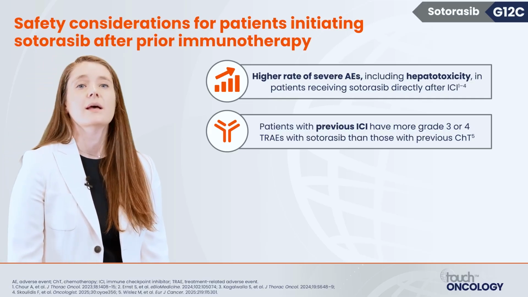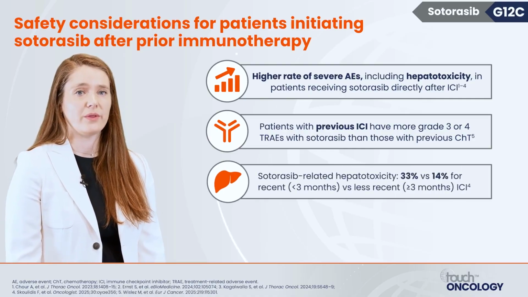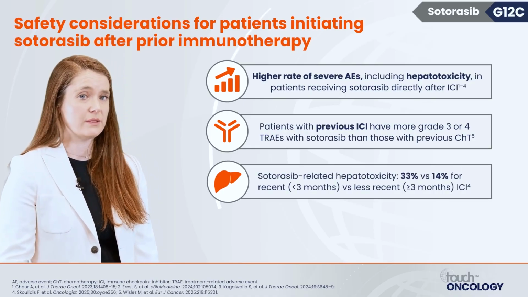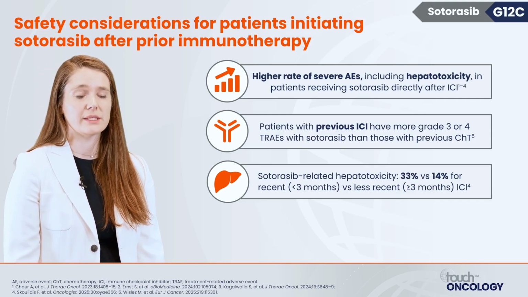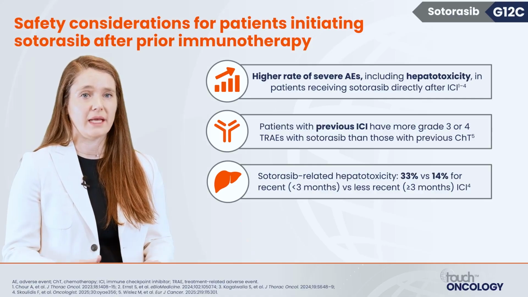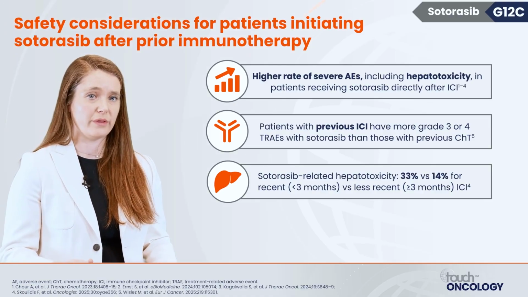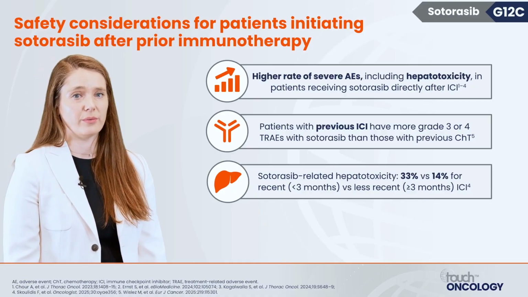Also importantly, timing does matter here. For patients who had immunotherapy within 3 months of starting sotorasib, those rates of hepatotoxicity are as high as 33%, while if the period was at least 3 months between the immunotherapy and the sotorasib, that rate decreased down to 14%.